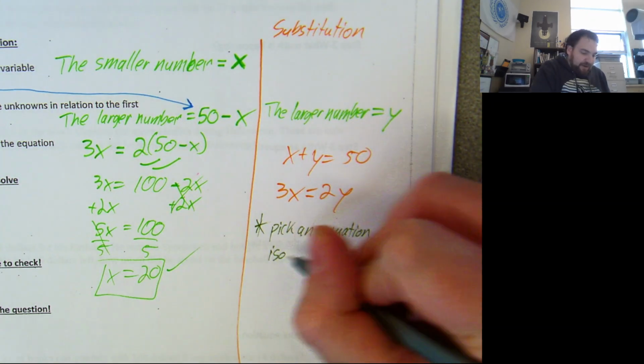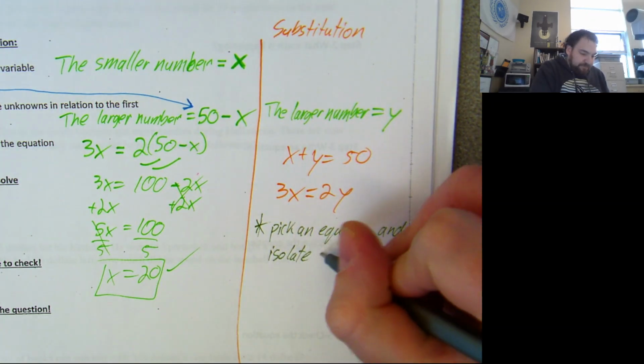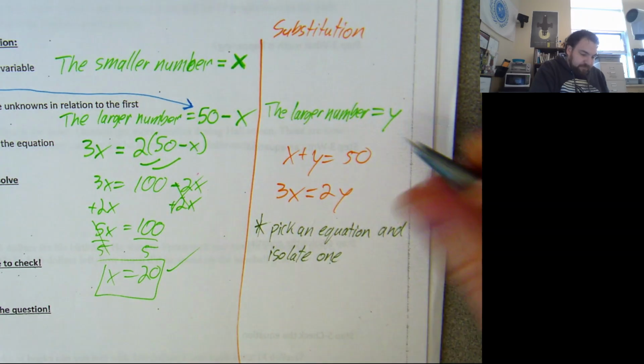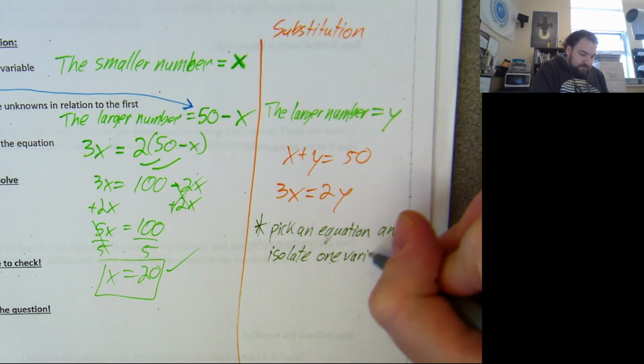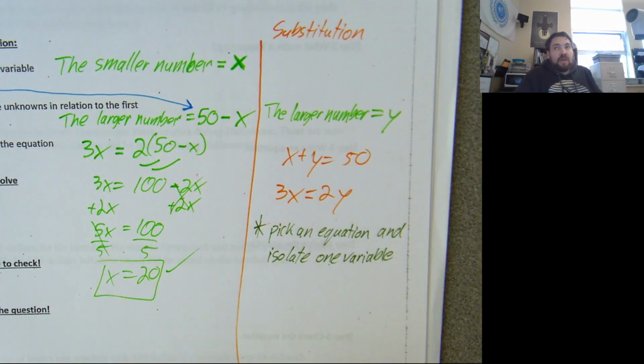And isolate one variable. There are often easier ways, like sometimes there's easier equations to choose, but it doesn't matter because you will still get the same result either way.